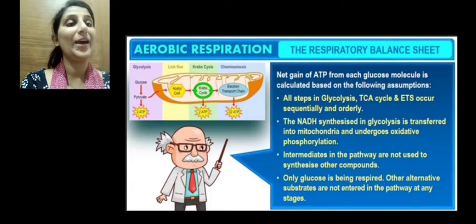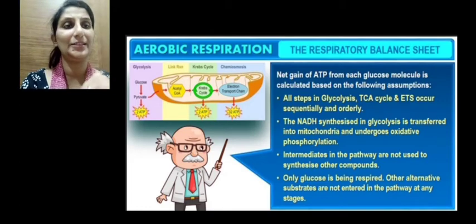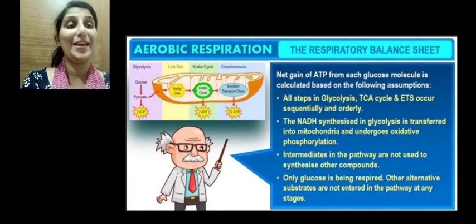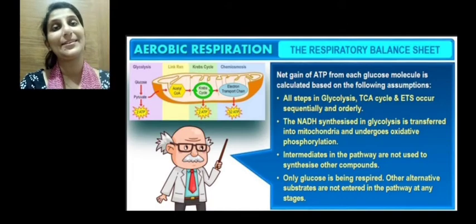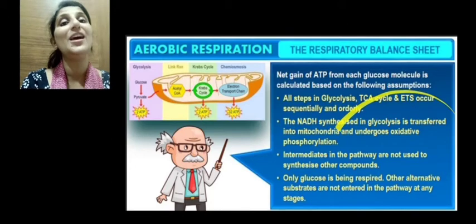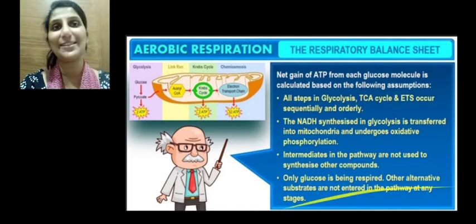Intermediates in the pathway are not used to synthesize any other compounds. That is the assumption: no intermediates are used to synthesize other compounds. It is taking place sequentially one after the other, and only glucose is being respired. Other alternative substrates do not enter the pathway at any stage. Even though initially we were told that there are many respiratory substrates like proteins, fats, organic acids, we now spoke about glucose. That is the assumption that glucose is acting as the respiratory substrate.